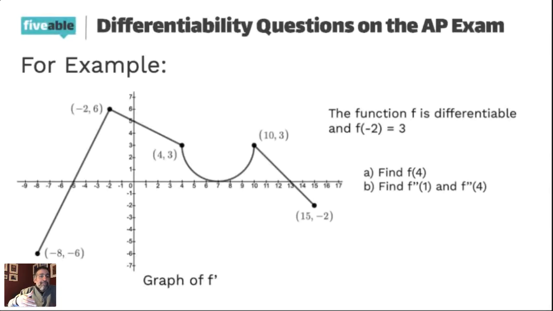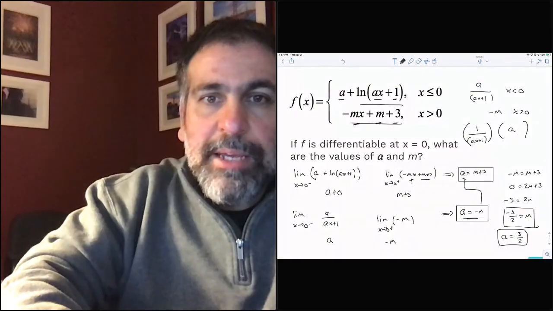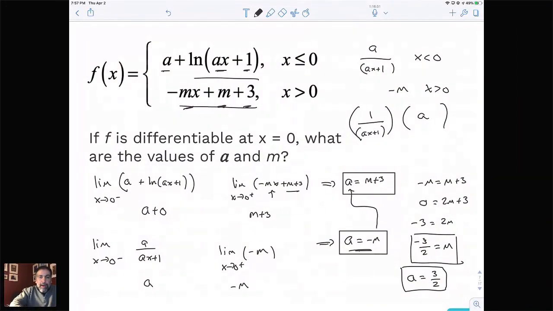You're given the graph of f prime, and they're asking you to find f double prime of 1 and then f double prime of 4. Okay, so in this case, and I'm just going to switch back to my tablet for the rest of the evening, what you're really being asked to do is to think about the slope of f prime, because that's what f double prime is.